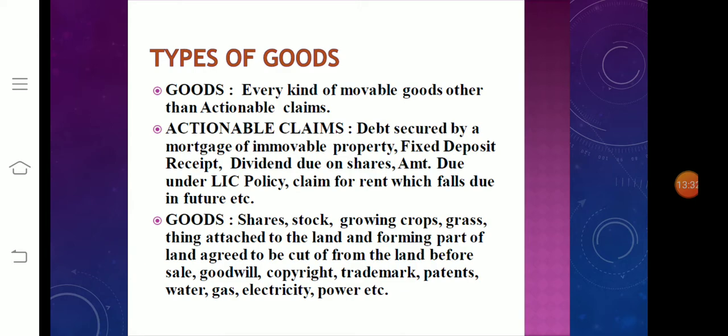Then goods include shares, stock, growing crops, grass, things attached to the land and forming part of the land agreed to be cut off from the land before sale. Goodwill, copyright, trademark. Goodwill means the good name of the firm or any institution. Then copyright, trademark, patent, water, gas, electricity, power, etc. All these goods will definitely be movable. That is what we call movable property; these are examples.